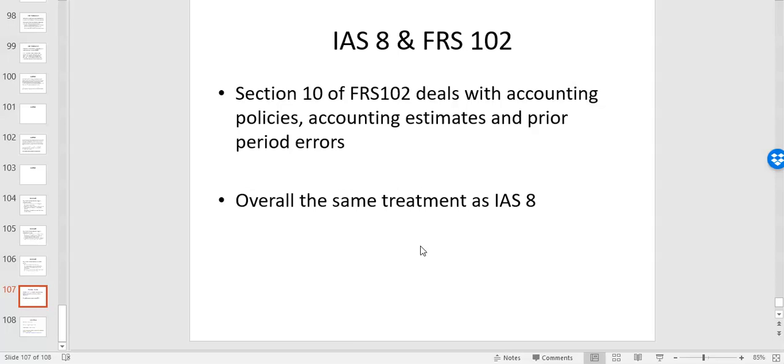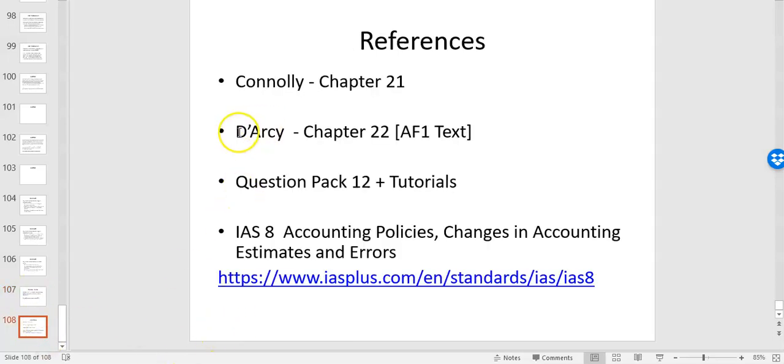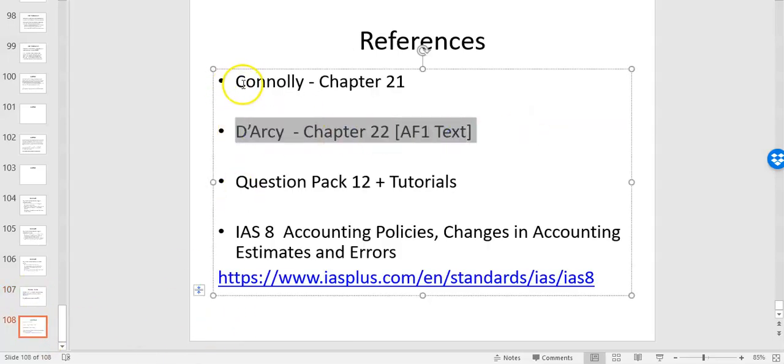So your next steps then is have a look maybe at the Darcy textbook or the Connolly textbook. Both of those have good chapters on IAS 8, and you can focus on question pack 12 as well. We will have a tutorial in two weeks' time, focusing on IAS 8. Next week we'll look at IAS 37 and IAS 10. So hopefully you found that useful. That was focused on IAS 8, change in accounting policies, change in accounting estimates, and also material prior period errors.